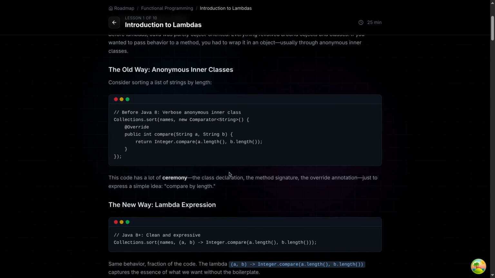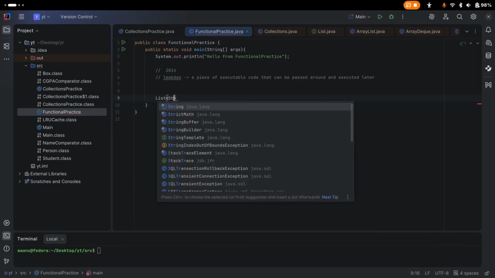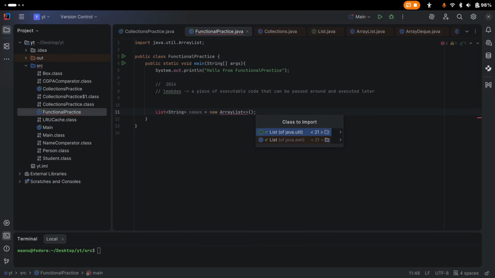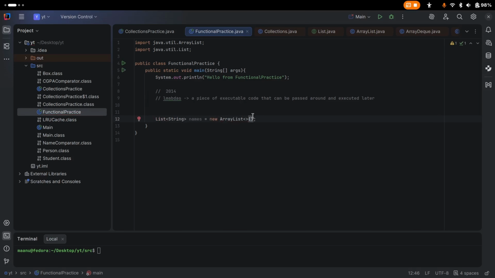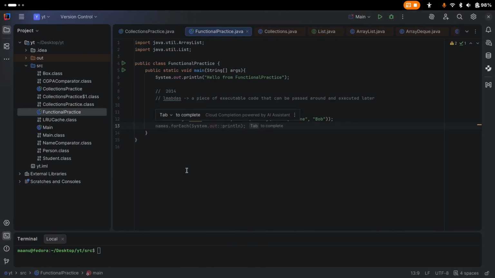Let's say we have a list of strings, and we name it names. We import what is needed and initialize it with some initial data. Now let's say we have to sort these strings based on length. How can we do that? We can use Collections.sort and pass our custom comparator, or basically an anonymous inner class.